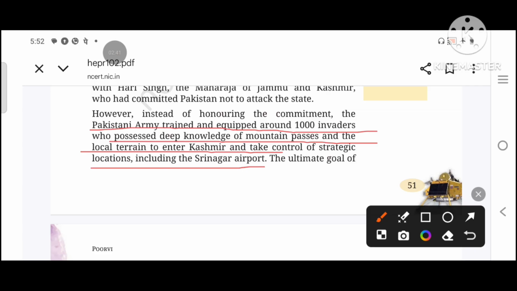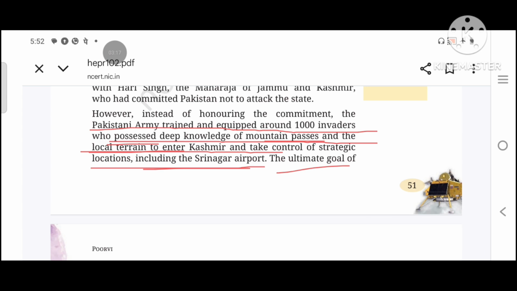The Pakistani army trained, and equipped, prepared, around 1,000 invaders who possessed, who had, deep knowledge of mountain passes and the local terrain to enter Kashmir. Terrain is land surface feature. And take control of strategic locations including Srinagar Airport. So instead of honoring the commitment, they prepared 1,000 invaders who had deep knowledge of Kashmir Valley.